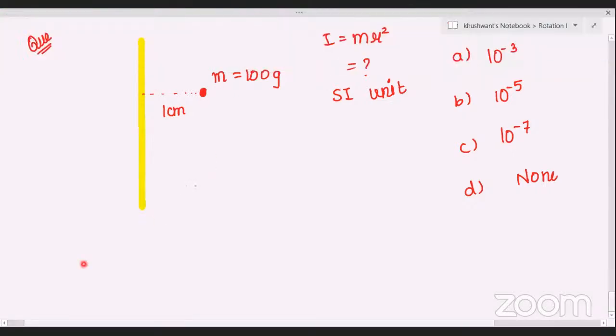We will first do mass into radius square, which is inertia. So first we will do m into r square, that is 100 into 1 square.